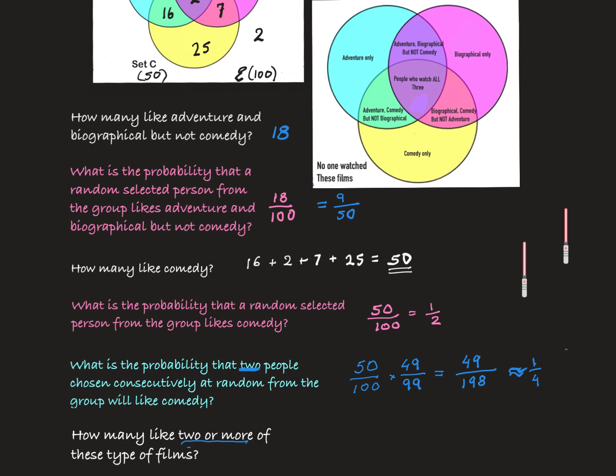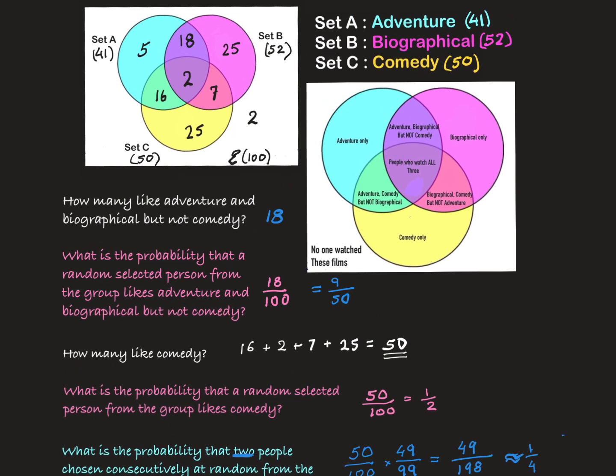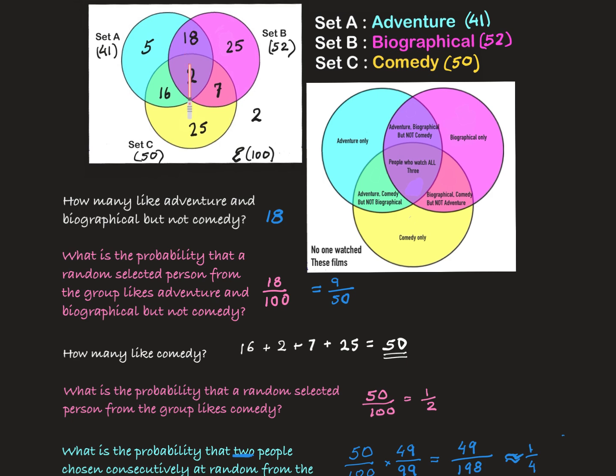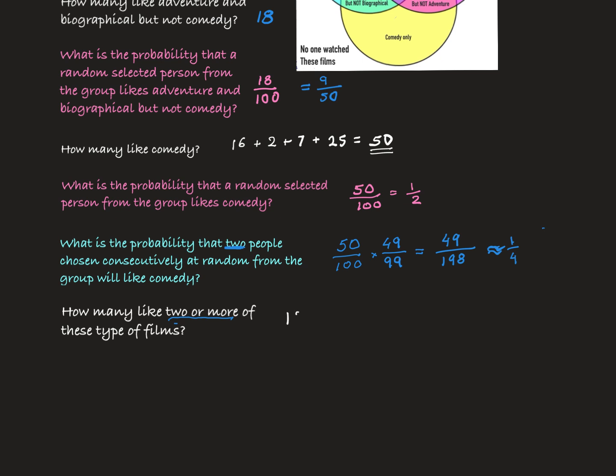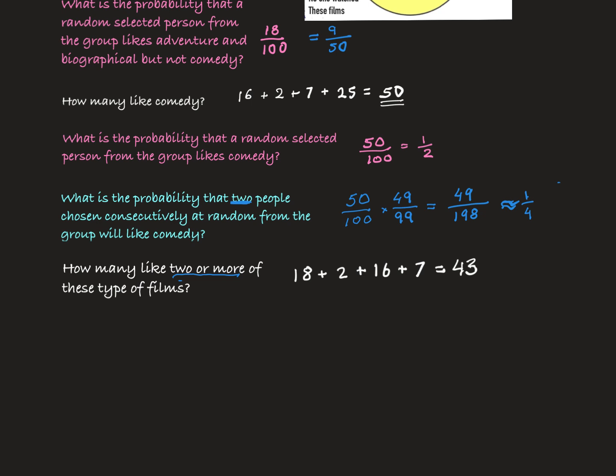So when we look at our values, we can see that what we want is 18, 2, 16, and 7. So we write 18 plus 2 plus 16 plus 7, and altogether we have 43 people. Okay, this was not a probability question, so just one number is enough. We don't need a ratio or a fraction.